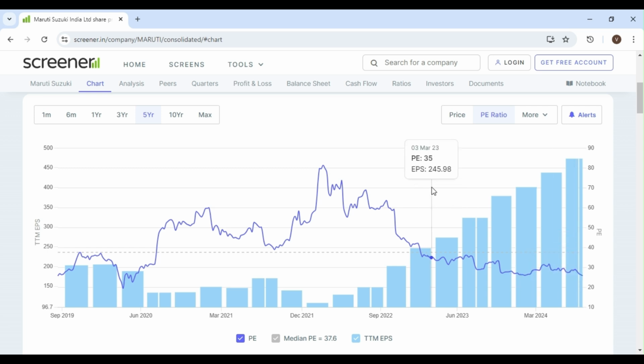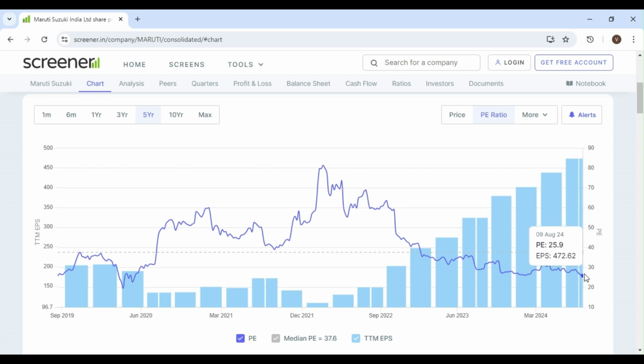So once the EPS is increased, what is the PE ratio? PE is price divided by earnings per share. That is the price earnings ratio. So it is 35 times the EPS.